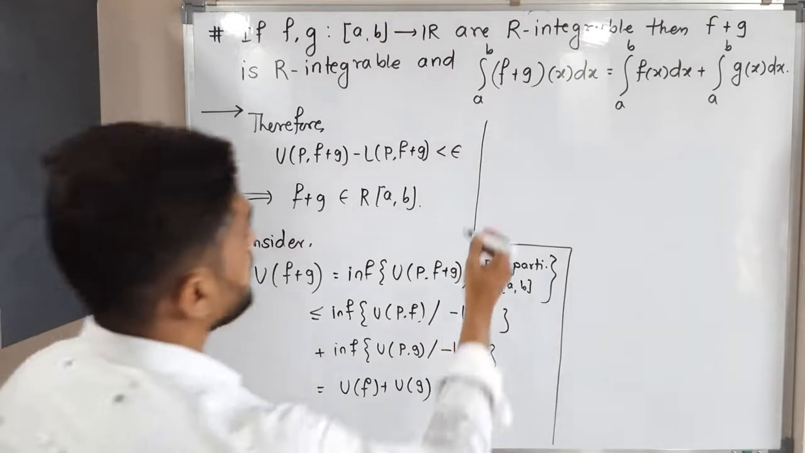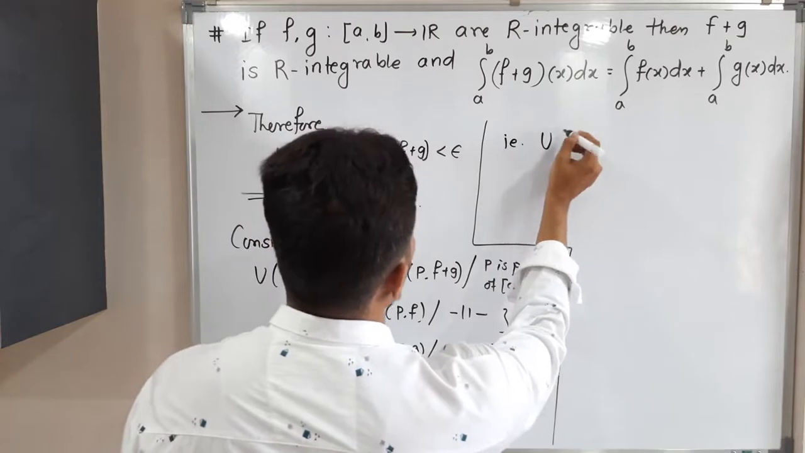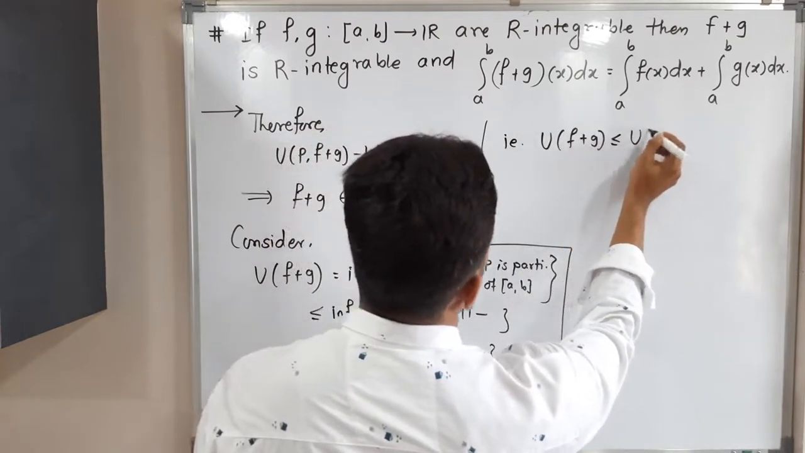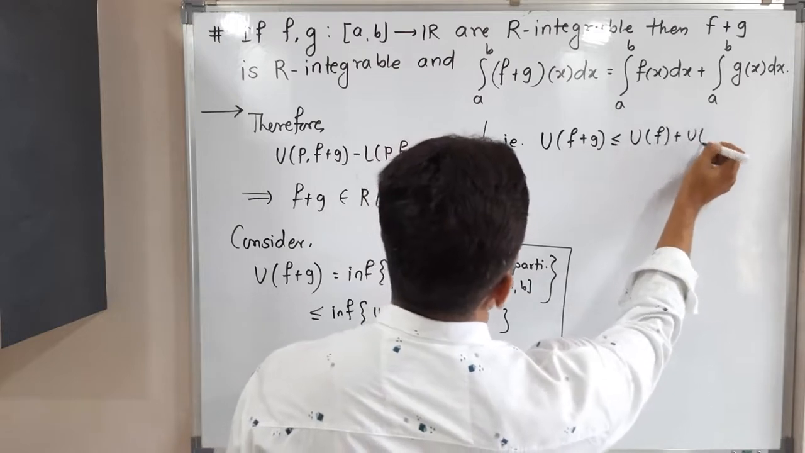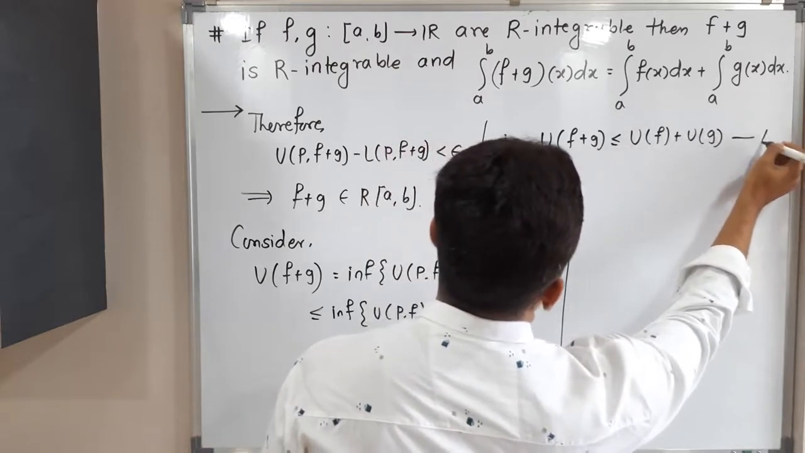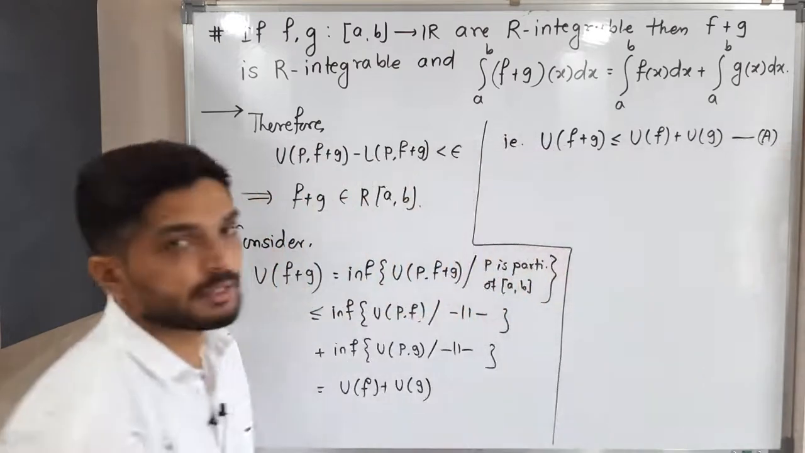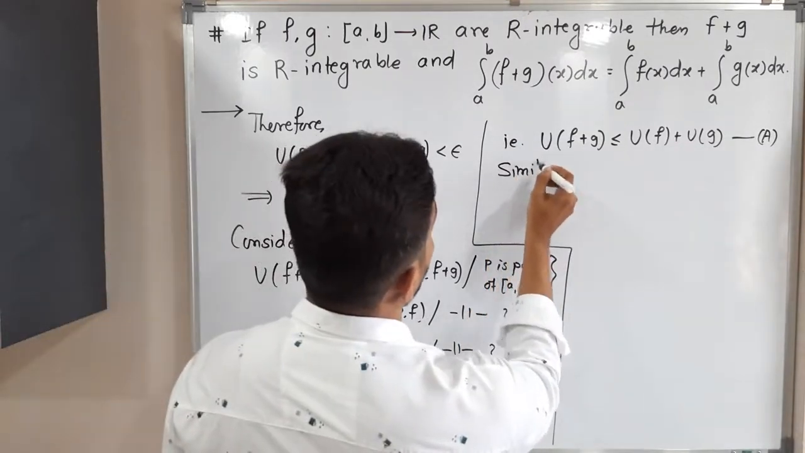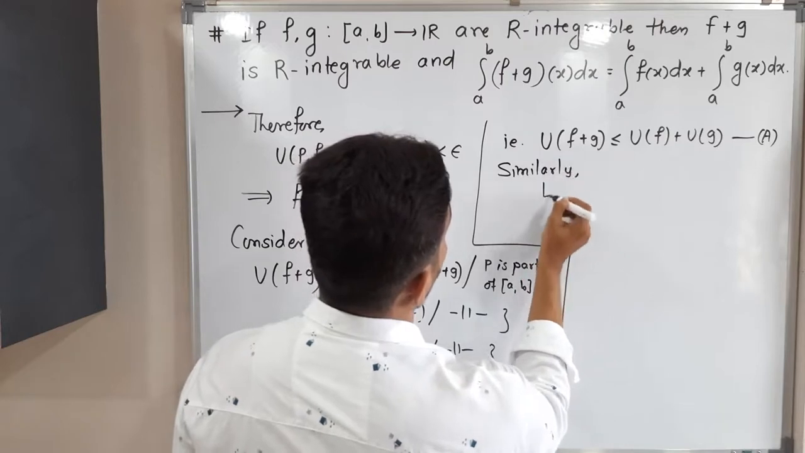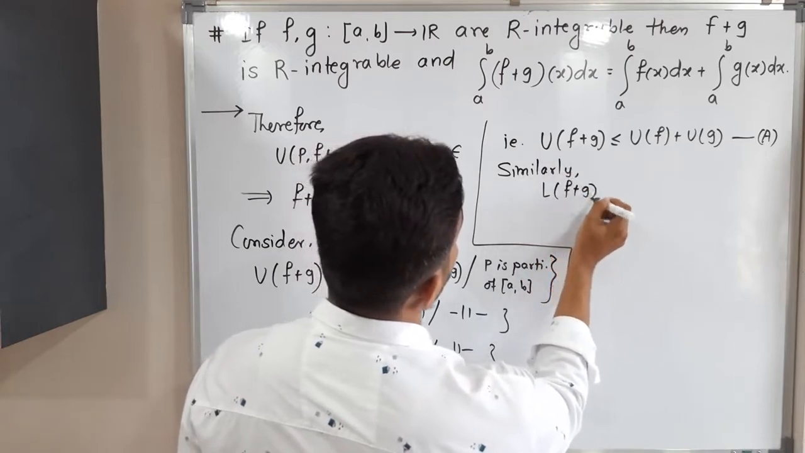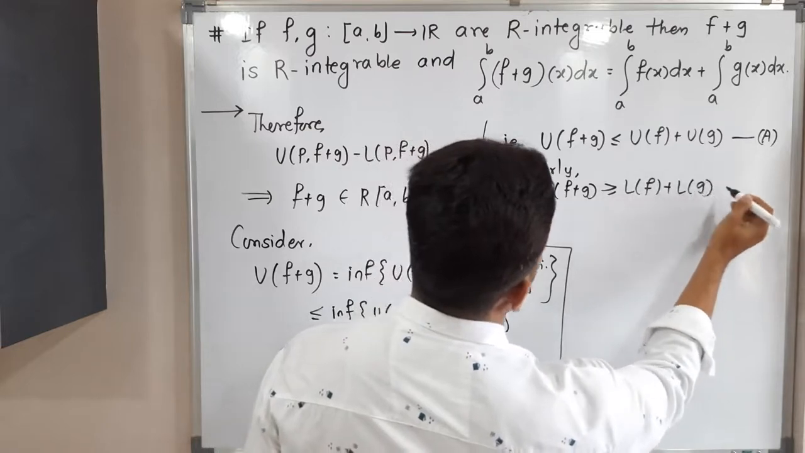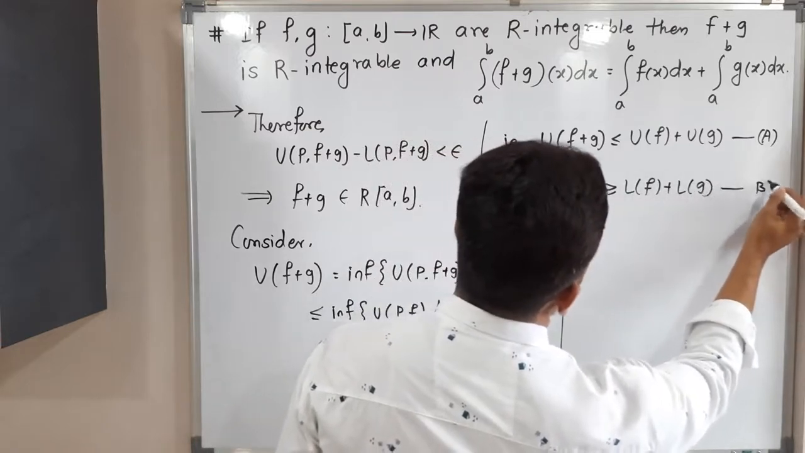That is what we get, that is more important. The upper integral of f plus g is less than or equal to the upper integral of f plus the upper integral of g. I am calling it inequality A. Similarly, we can prove that the lower integral of f plus g is greater than or equal to the lower integral of f plus the lower integral of g. I am calling it B.